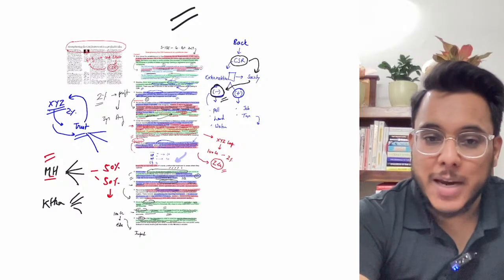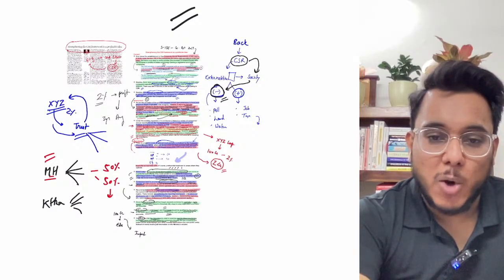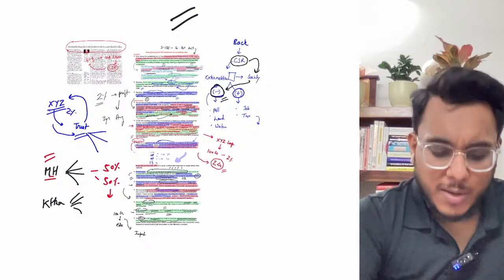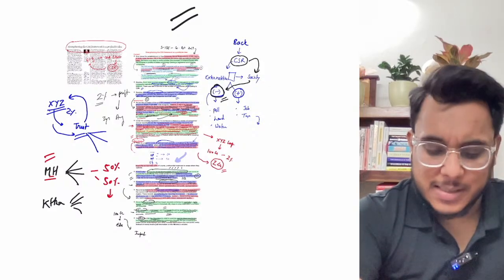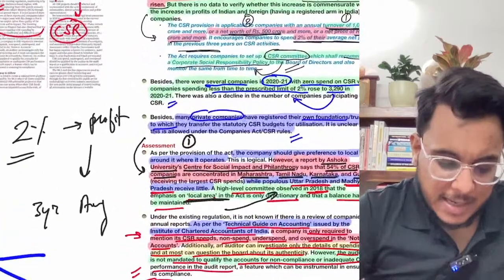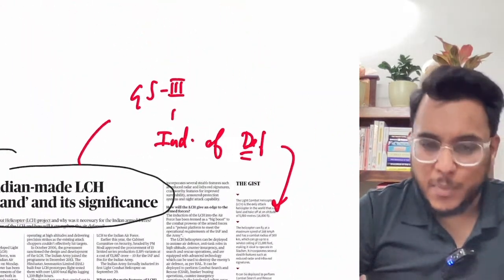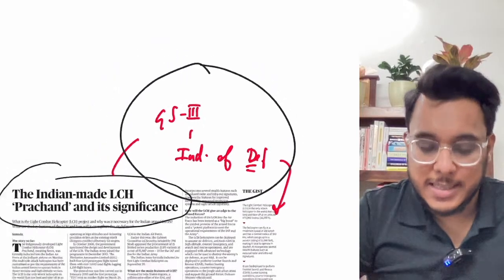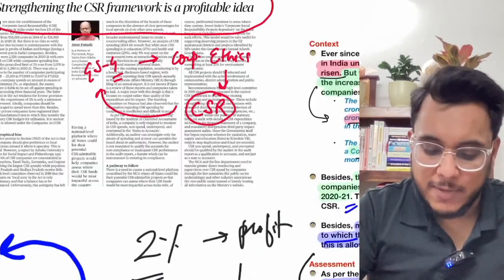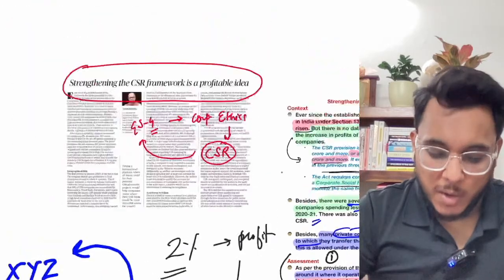Sir, please mention in every article before discussing it which GS paper it belongs to, because I'm making notes. Dear Vibha, I discuss it in every article. Even in this article, we have discussed that it will be important for GS paper number 4. Clear? In the earlier article we discussed that it is important in GS paper number 3. So already we are discussing in every article where it will be important. Okay.